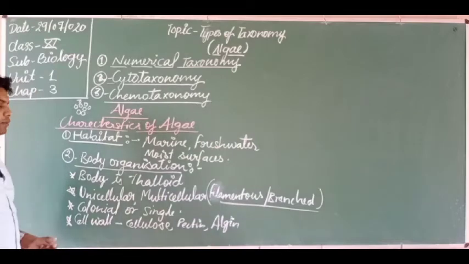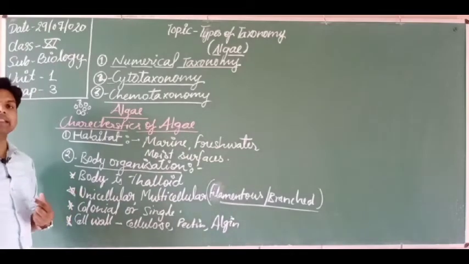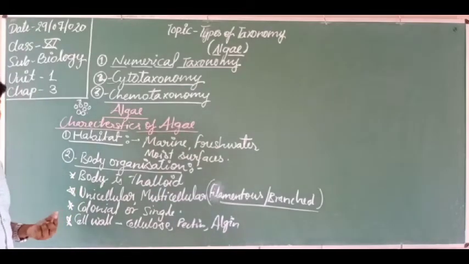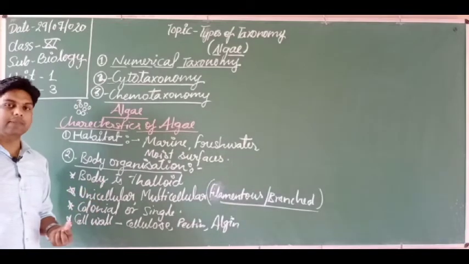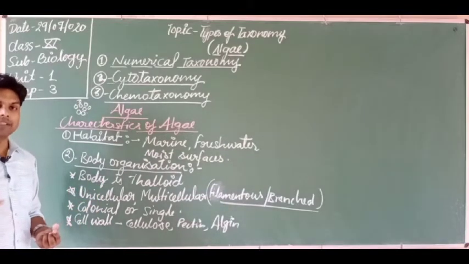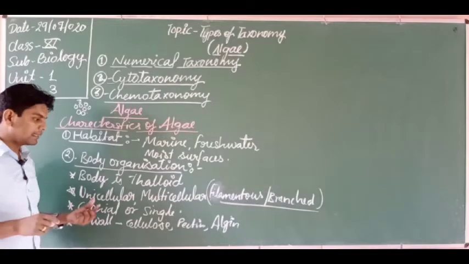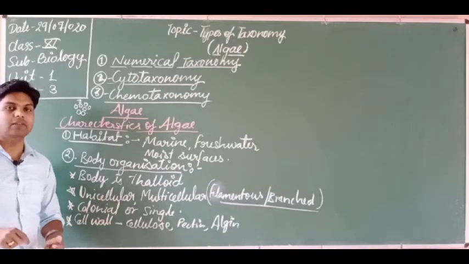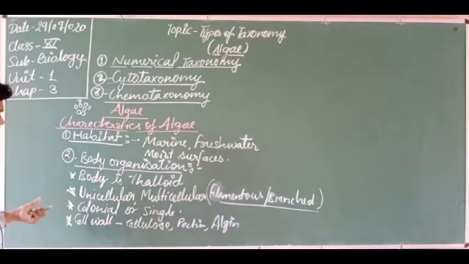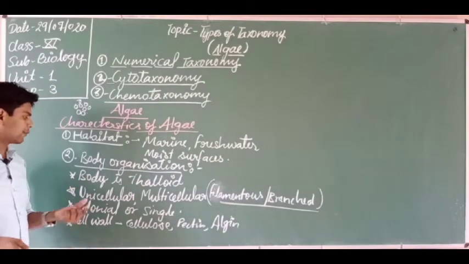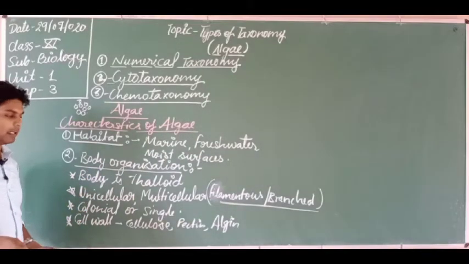Got it? Student, do you know they are slimy in nature? Most of the algae are marine or aquatic in nature. So these algae have a slimy body. This slimy substance secreted by the plant body is known as gelatin. So gelatin is secreted by the plant body. So this is the body organization of the plant.